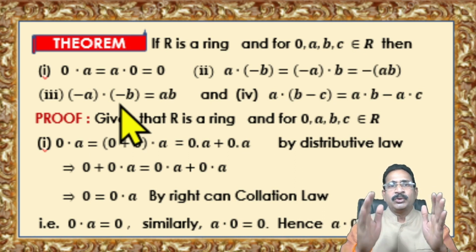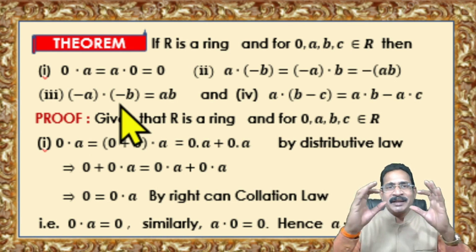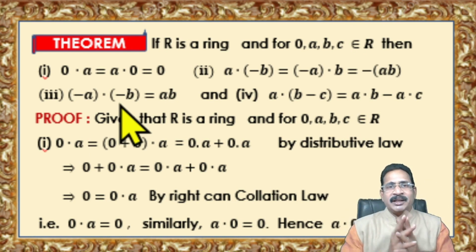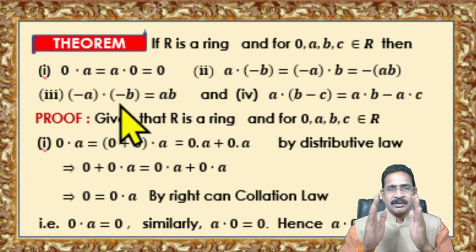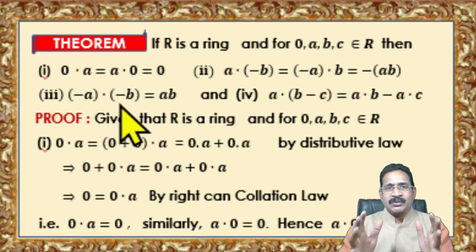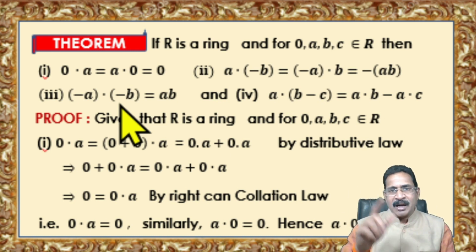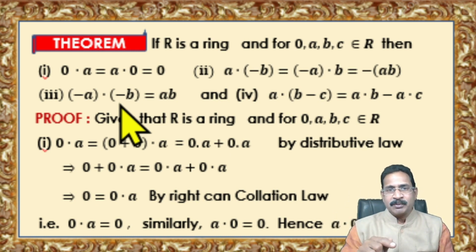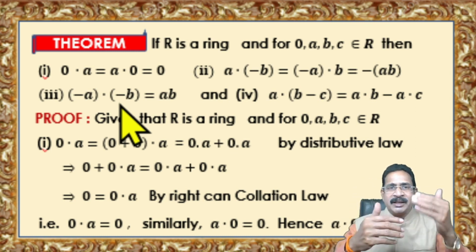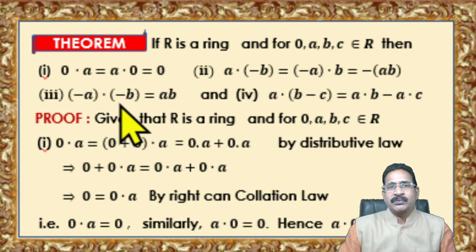Here you can apply the ring definition. R plus is an abelian group, R dot satisfies the associative law and closure law, and R satisfies the distributive laws. R plus is an abelian group, R dot is a semigroup, R satisfies the distributive laws. You can apply these three to prove these four conditions.